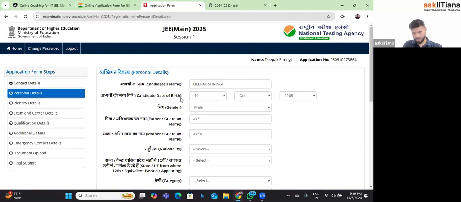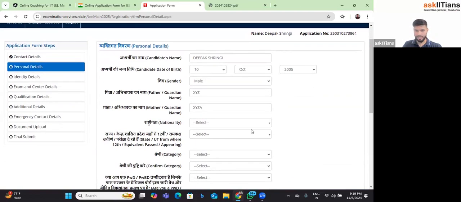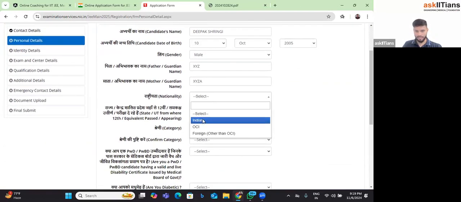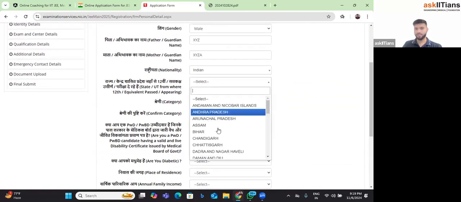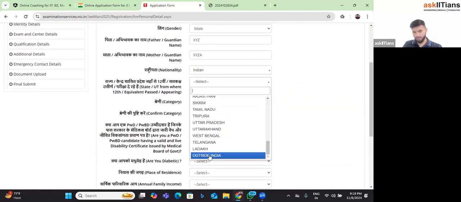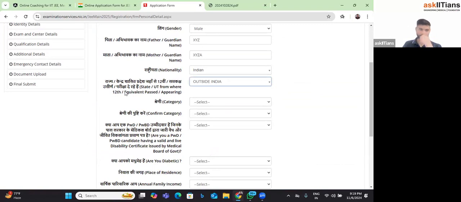In the personal details, most details are already taken from the previous portion where we filled the name, the DOB, gender, father's name and mother's name, right? Now I have to fill in my nationality. This is an important one because all the students who are studying outside India have to fill in outside India. The question is the state or UT from where 12th equivalent is passed or appearing, right?